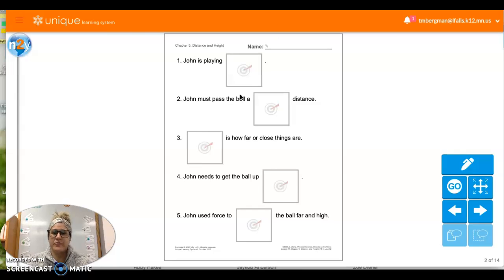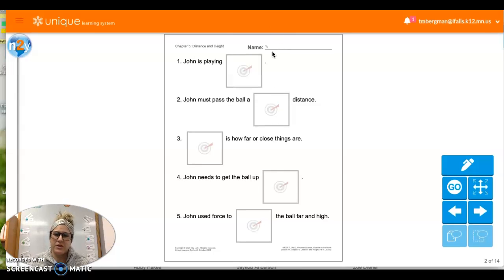Hey guys, for class time today for language arts, you're going to have three activities to do. The first is to read aloud the chapter, chapter 5, the one that I read aloud yesterday, and then you practice. So please practice and read again today, either a voice recording or read to a teacher on Google Meet.